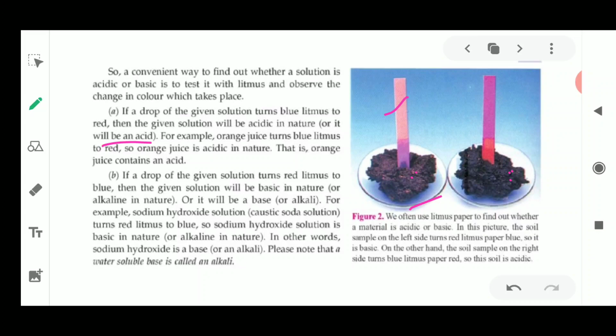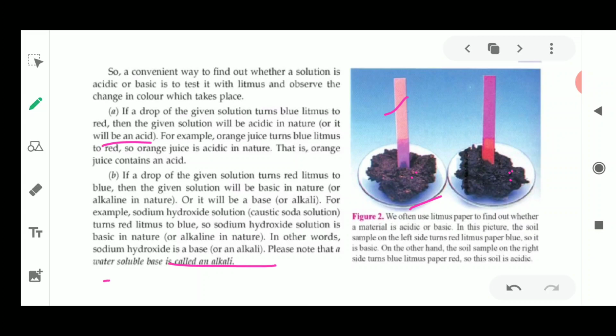I will tell you the meaning of alkali in the further slides. For example, sodium hydroxide solution, that is caustic soda solution, turns red litmus to blue. So sodium hydroxide is basic in nature, or alkaline in nature. In other words, sodium hydroxide is a base or alkali.